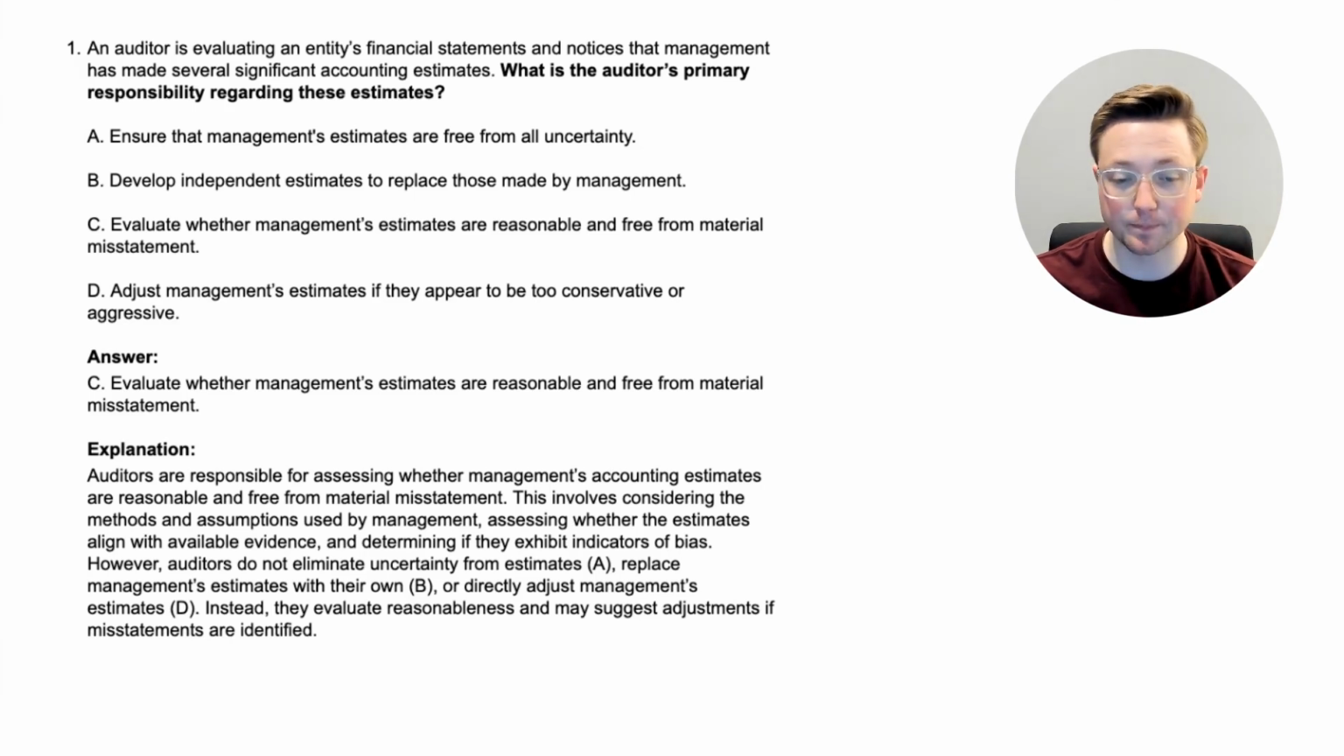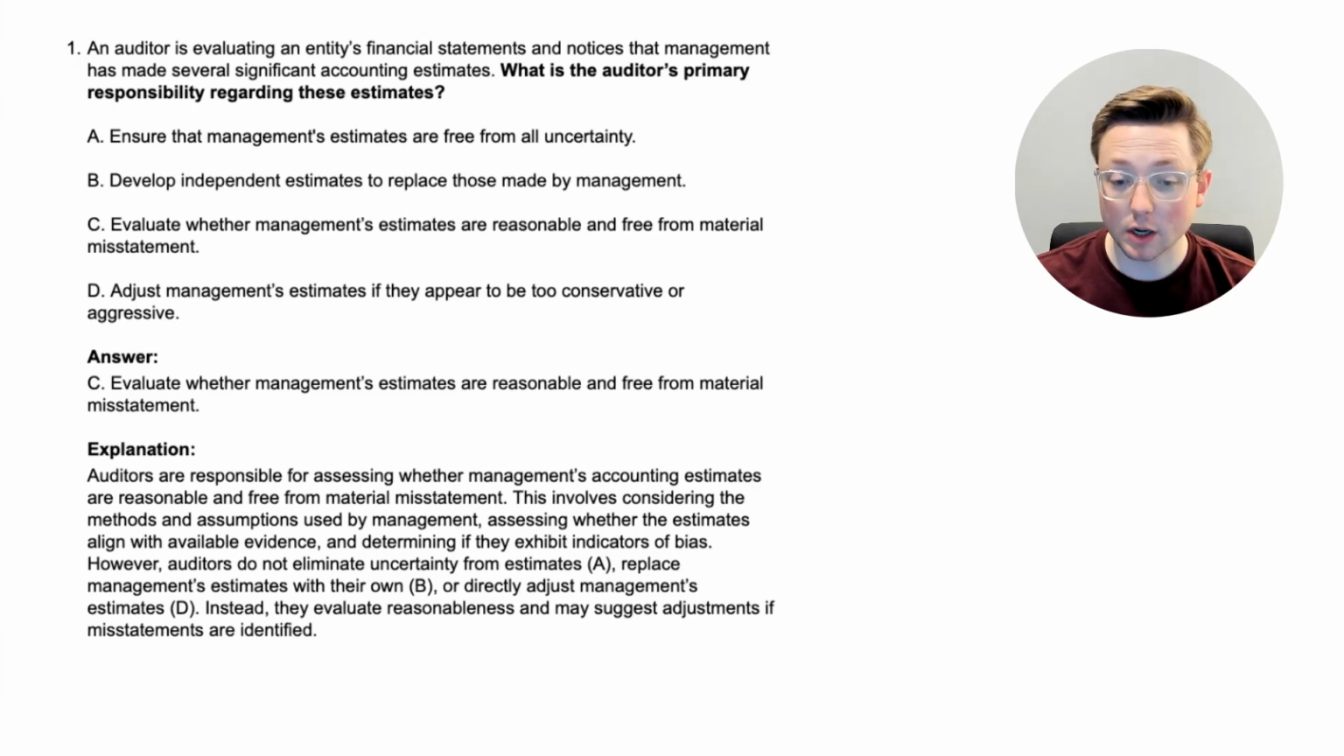Let's walk through the explanation. Auditors are responsible for assessing whether management's accounting estimates are reasonable and free from material misstatement. This involves considering the methods and assumptions used by management, assessing whether the estimates align with available evidence, and determining if they exhibit indicators of bias.